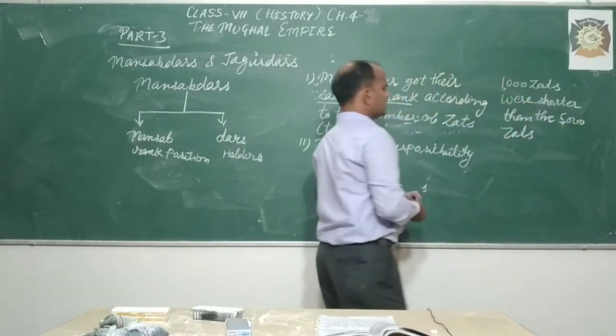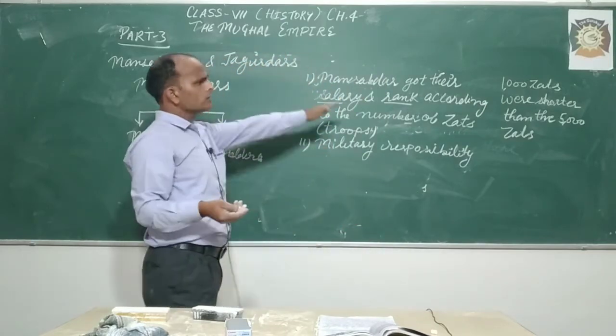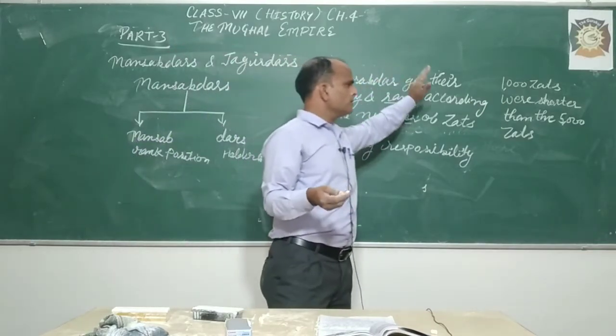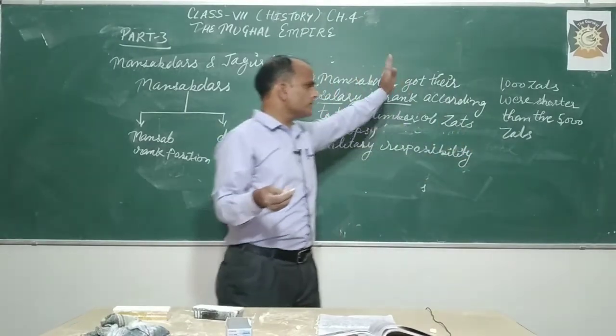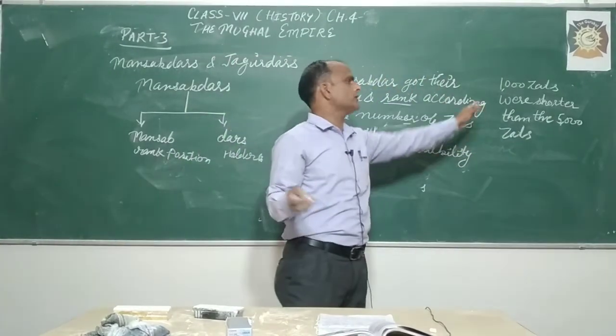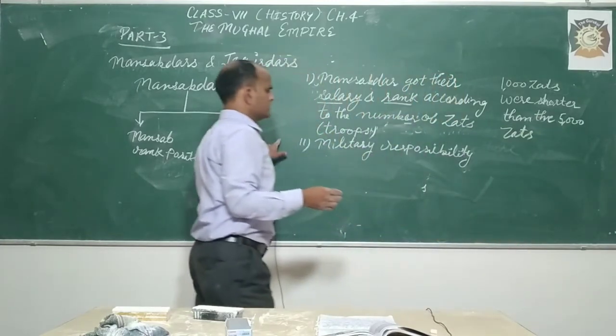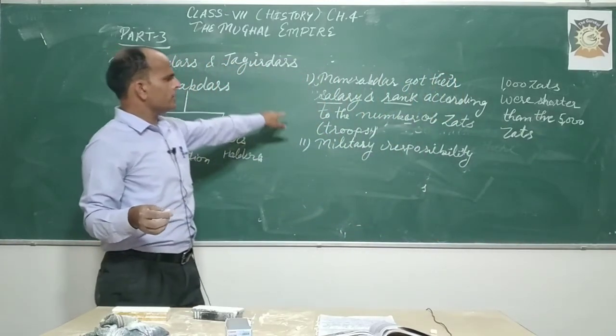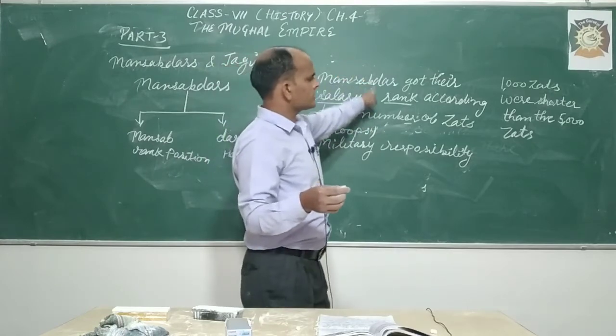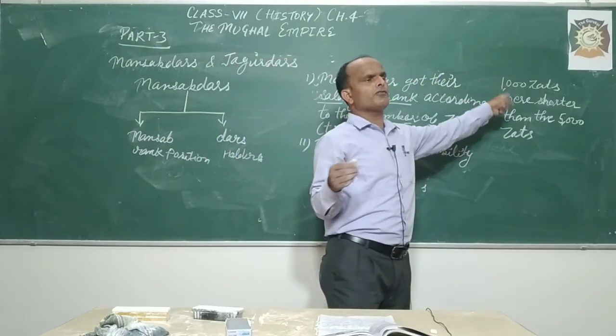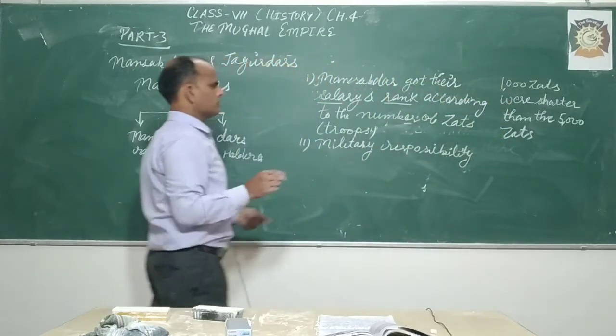It means the nobles who got 1000 zabs were considered lower than those with 5000 zabs. So this is the procedure through which the Mansabdar got the salaries of their soldiers and their sawars.